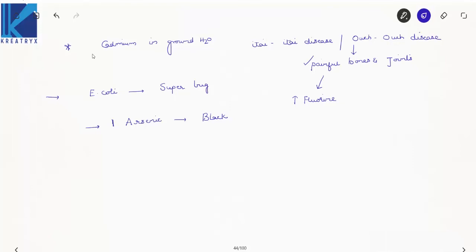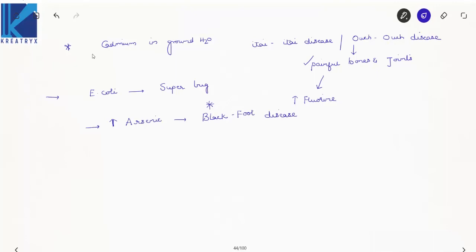Chronic exposure to arsenic in water causes a disease called Blackfoot disease in human beings. Focus on this. You will also get diarrhea, neuritis and hyperkeratosis, and lung and skin cancer. Blackfoot disease is the famous one; the remaining things are common for all the diseases.